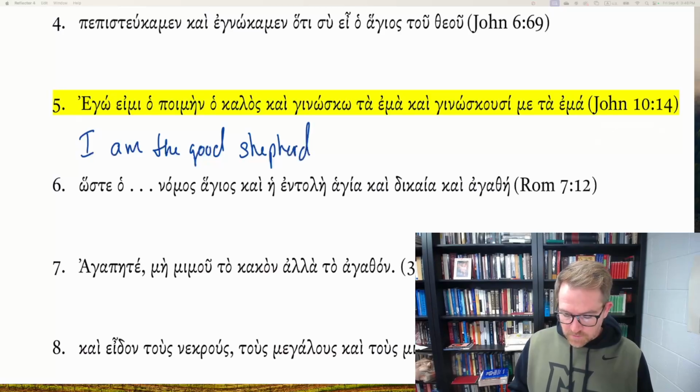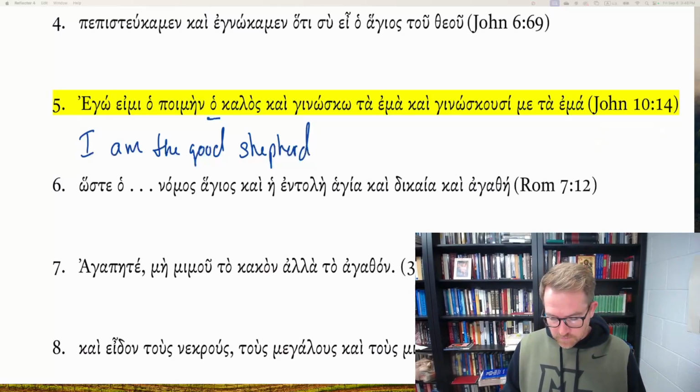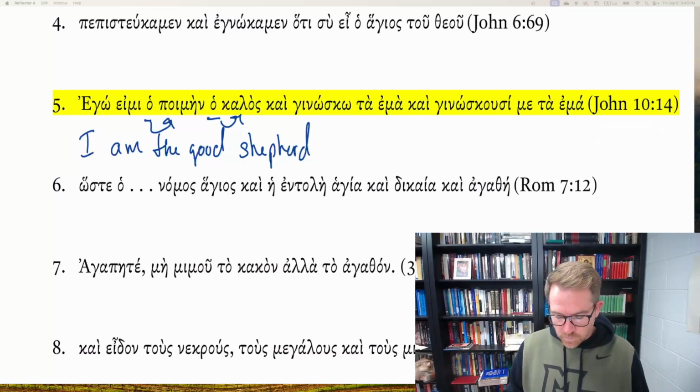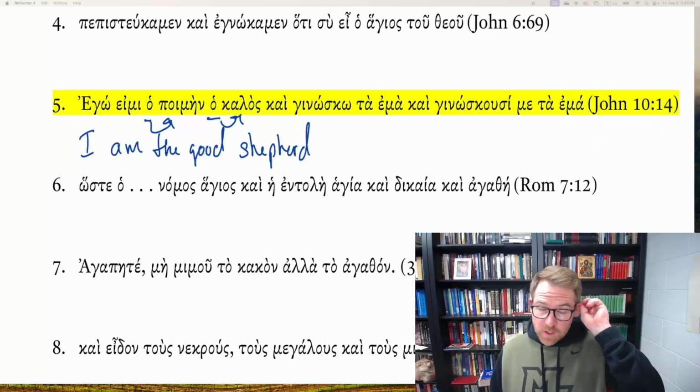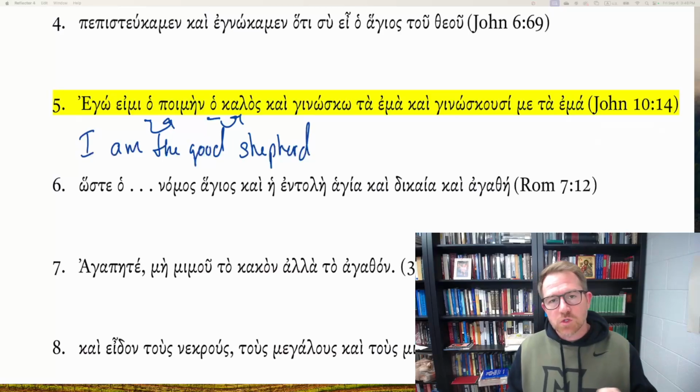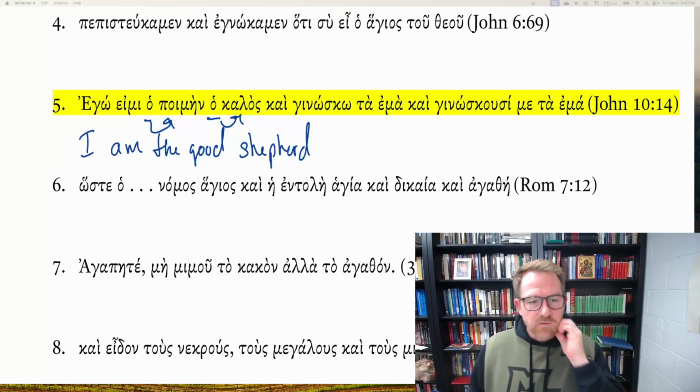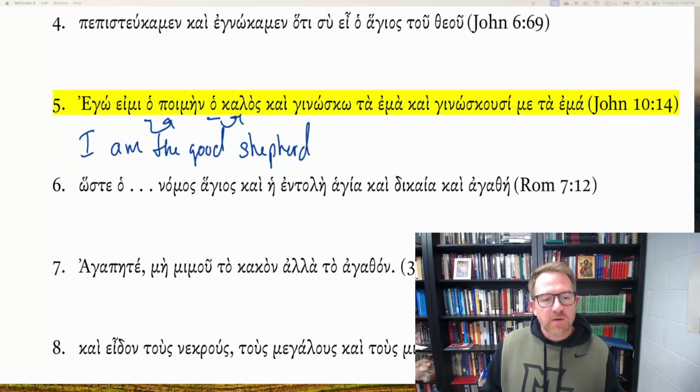So this is an attributive adjective. You have the definite article in front of good, and you have the definite article in front of shepherd. This is what's called the restrictive attributive adjective. You don't need to know the difference between restrictive and the other attributive adjectives, except to know that this is a point of emphasis. I am the good shepherd.